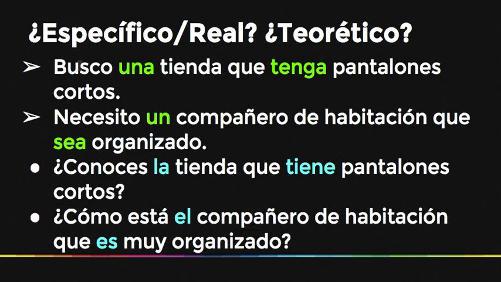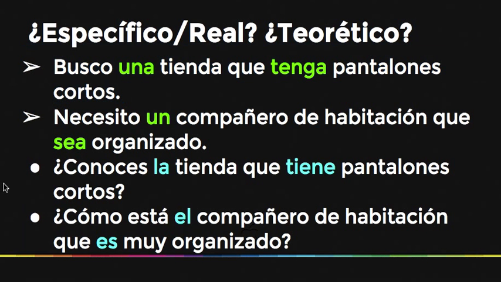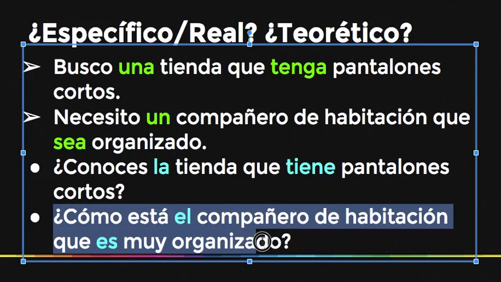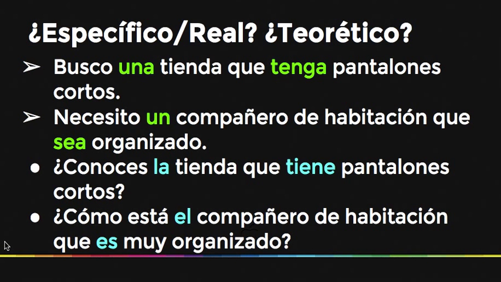As opposed to the first one that says, busco una tienda. I'm looking for a store that might have shorts, right? Then the last example here is, ¿cómo está el compañero de habitación que es muy organizado? See the difference? I need a roommate that might be or could possibly be organized.